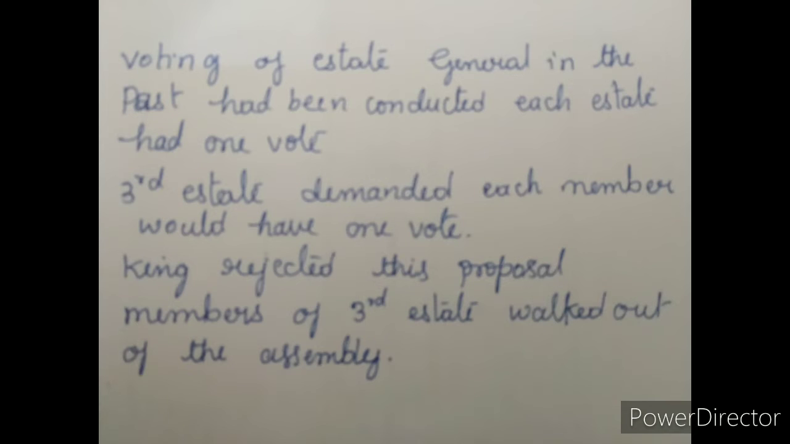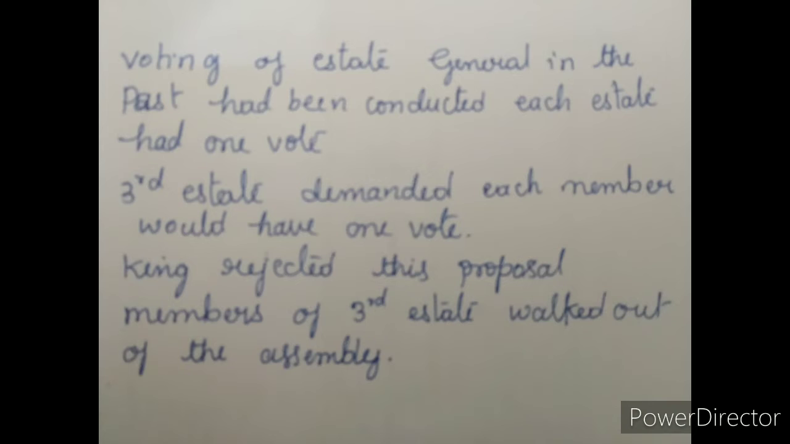So voting in this Estates General in the past had been conducted according to the principle that each estate had only one vote. But this time also he wants to follow the same procedure. Louis XVI decided the same principle had to be followed. But the members of the third estate demanded that voting now be conducted by the assembly as a whole, where each member would have one vote. All the members of the third estate also have to get one vote.